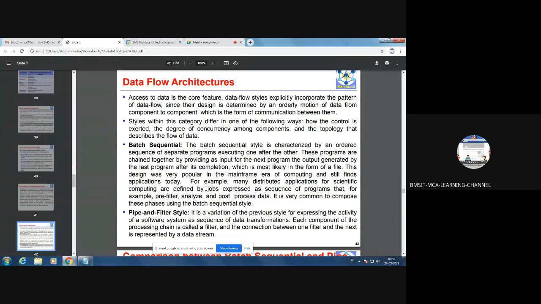So students, we need to understand what pre-filter, analyze and post-process data mean. Before applying the filter, we organize the data. That is called pre-filter. When the data is not organized, you cannot apply a filter. Let us assume you have an Excel sheet.